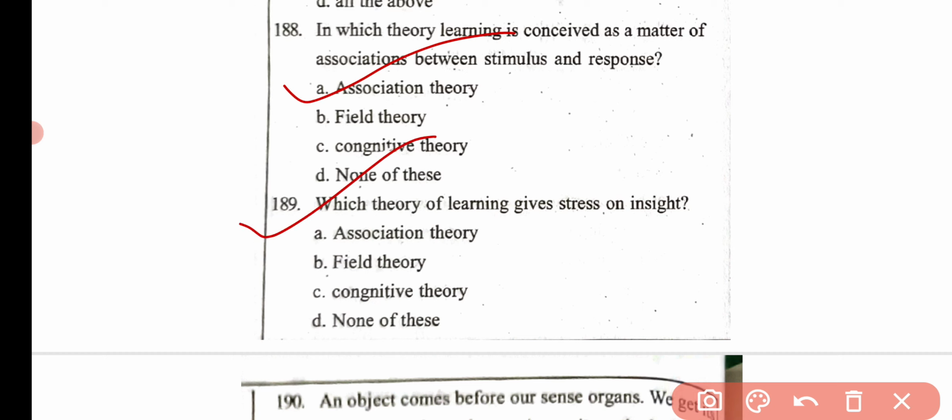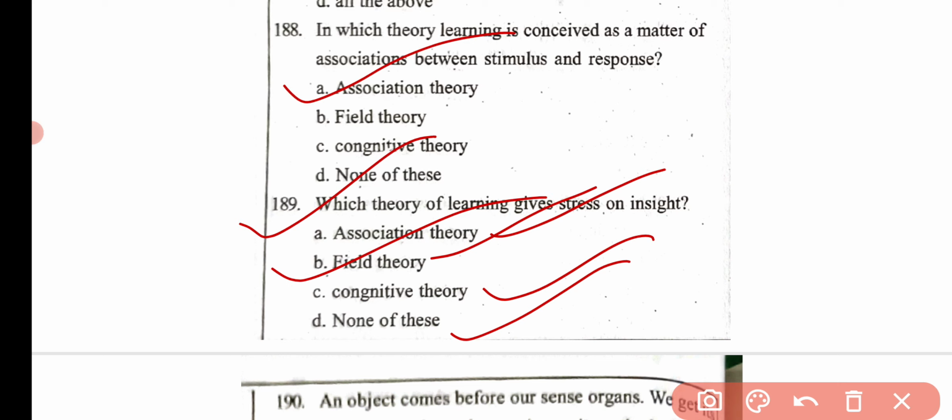Then the next question, which theory of learning gives stress on insight? Association theory, field theory, cognitive theory, and none of these. Here the correct answer is option B, that is field theory.